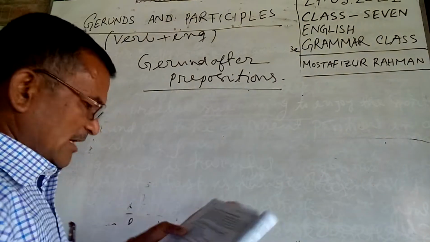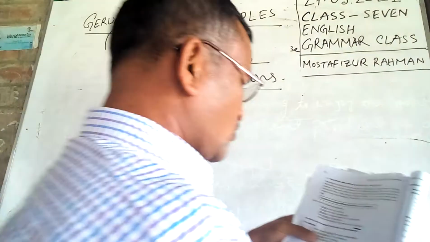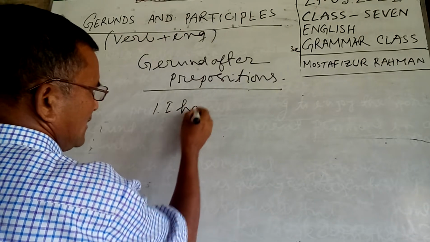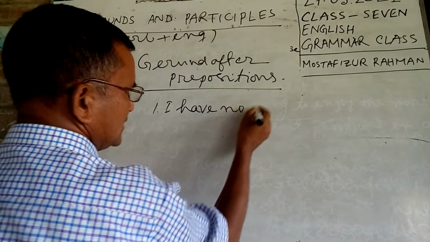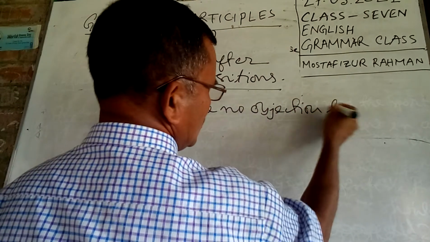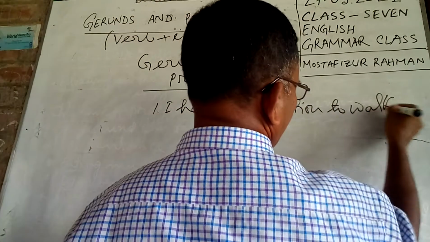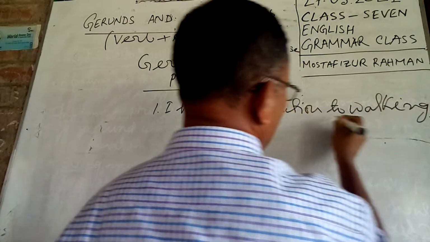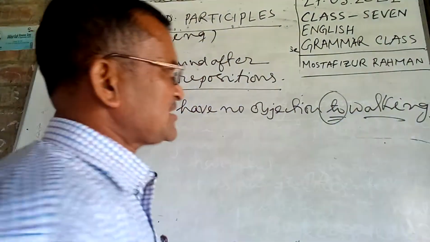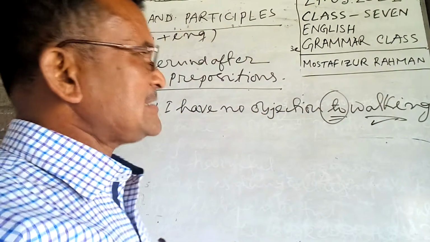Look at the example. I have no objection to walking. Here "to" is a preposition and walking is a gerund.